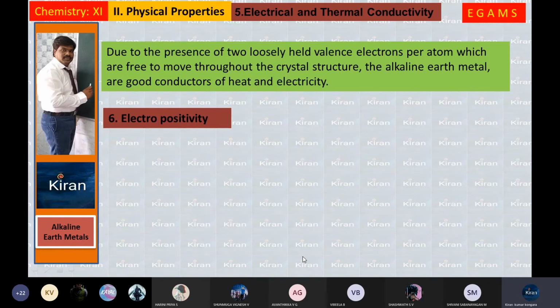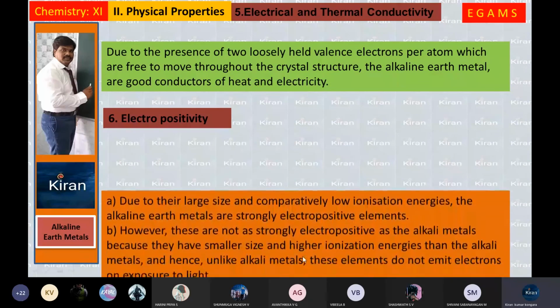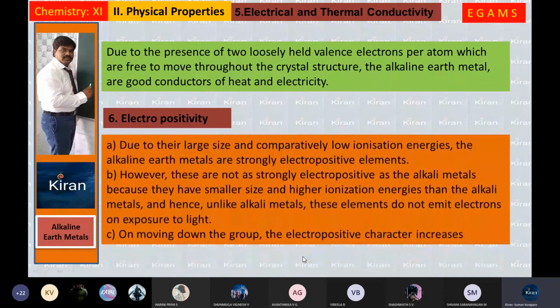These metals exhibit electropositivity. While losing electrons, all the metals exhibit electropositive nature. Here, the alkaline earth metals also exhibit electropositivity due to their large size and comparatively low ionization energies.